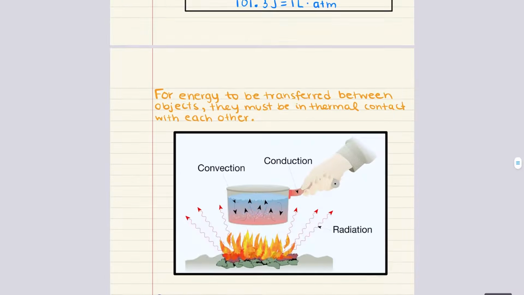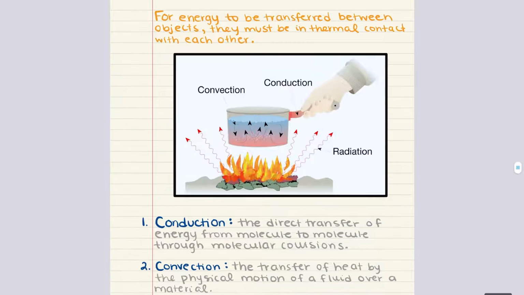For energy to be transferred between objects, they must be in thermal contact with each other. When heat flows between objects or within a substance, it can do so in three different ways: conduction, convection, and radiation. Each of these processes involves a distinct mechanism for transferring energy.